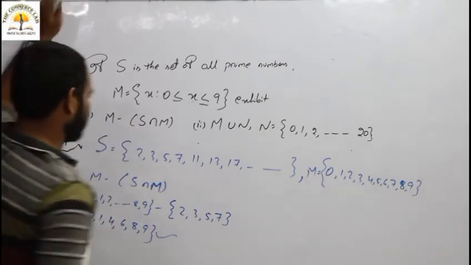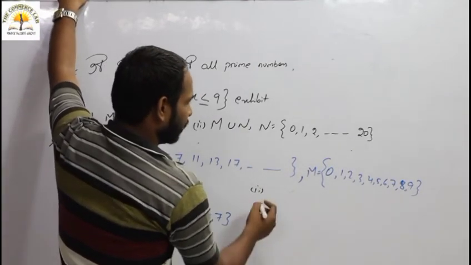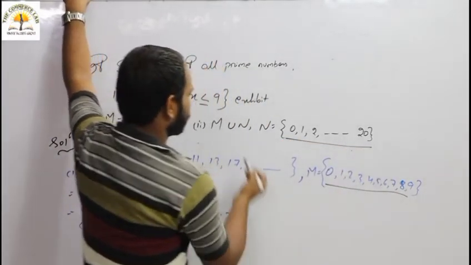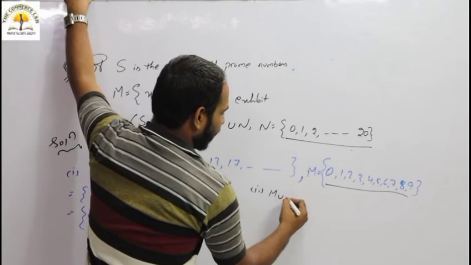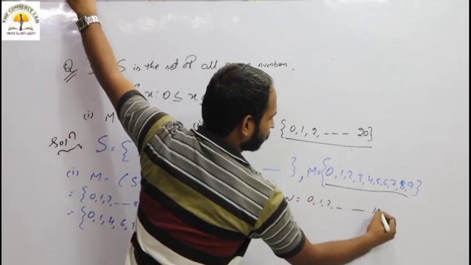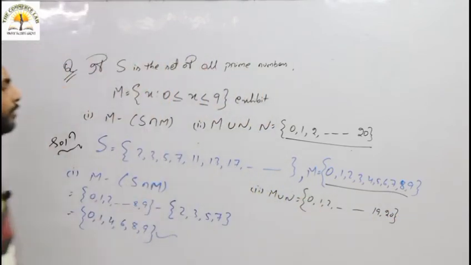Then come to the second bit, M union N. M is your 0 to 9, N is your 0 to 20. So the union is 0, 1, 2 up to 20.